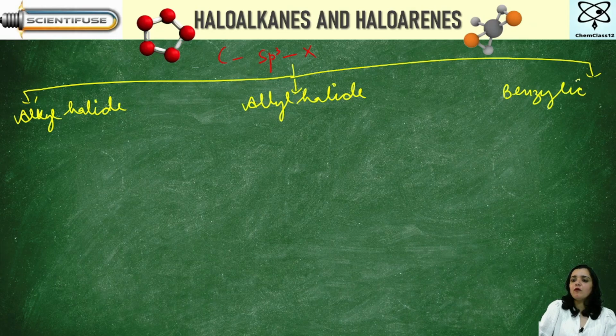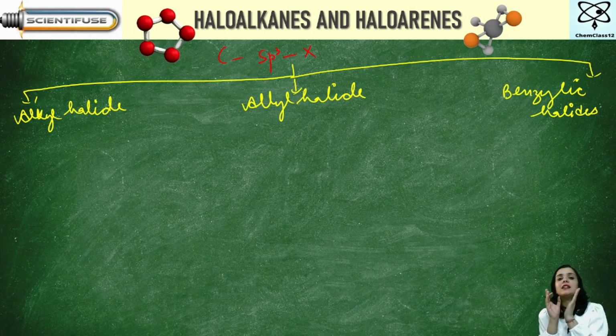Listen very carefully because these are important in your exams. You get questions to name the particular compound and then identify whether it is an alkyl halide, allyl halide, benzylic halide, vinylic halide, aryl halide, or whether it is a gem halide or vicinal halide. So it should be very, very clear to you.